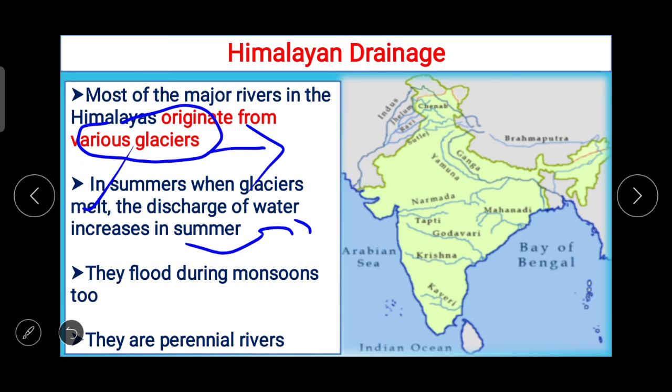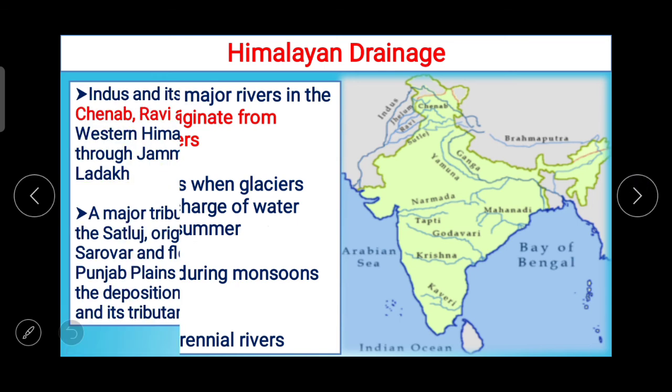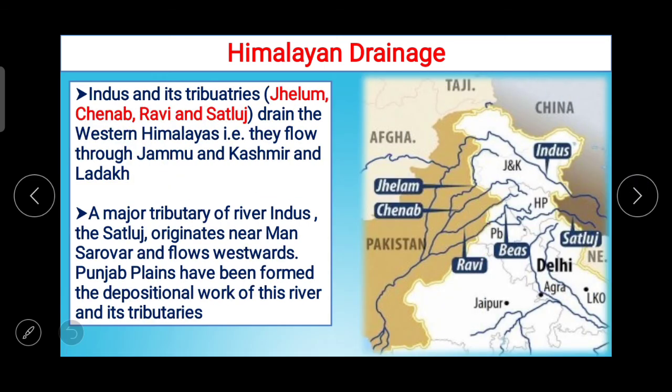They are perennial rivers, which means lasting or existing for 12 months. Here now in the image you can see the Himalayan drainage easily.